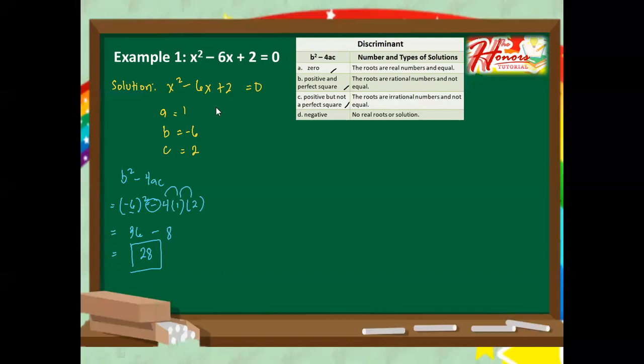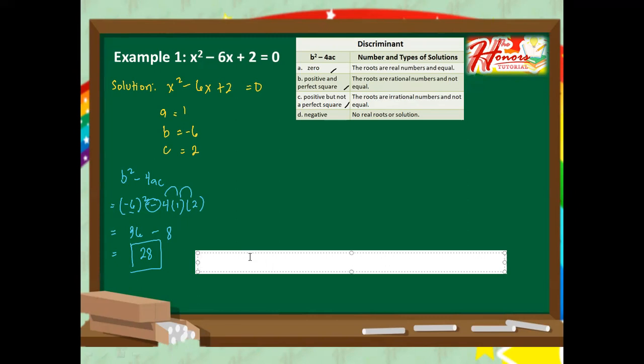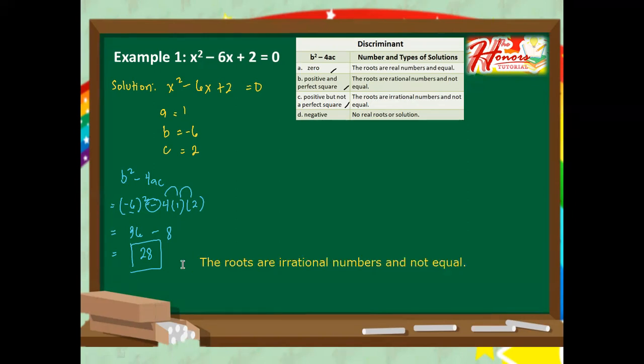So therefore, aside from having 28, you can also define your answer as the roots are irrational numbers and not equal. So that is the answer for example number 1.